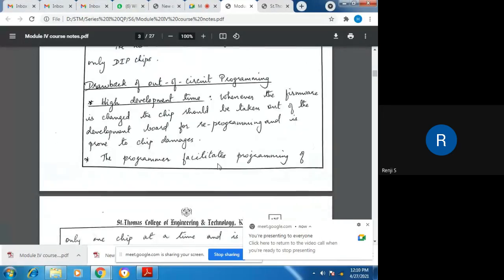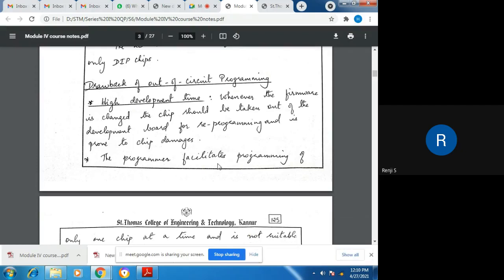So that is what we are discussing in drawbacks of out-of-circuit programming. The first drawback is that it has high development time. Whenever you change the program, that is, whenever the firmware is changed, the chip should be taken out of the target board again, and then you have to plug it onto the programmer, again connect the programmer to the PC, and then transfer the new code again. So this takes a lot of time, so there is high development time involved.